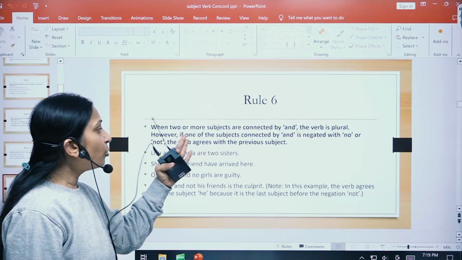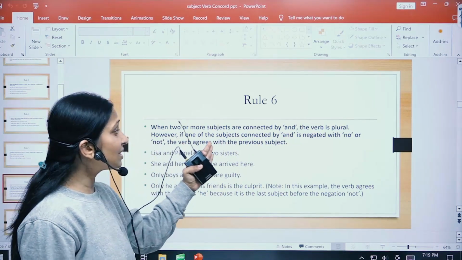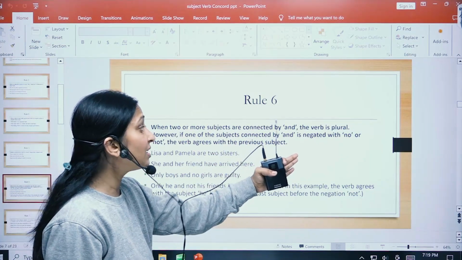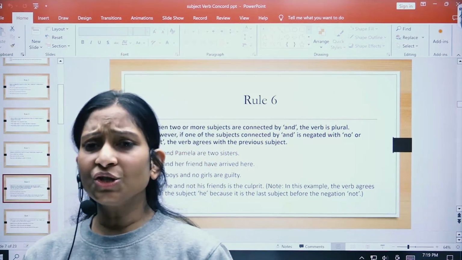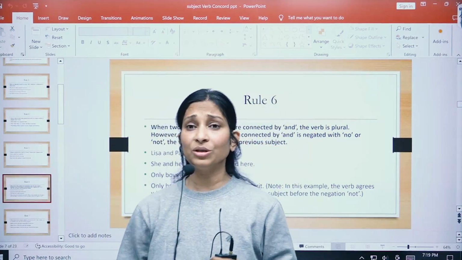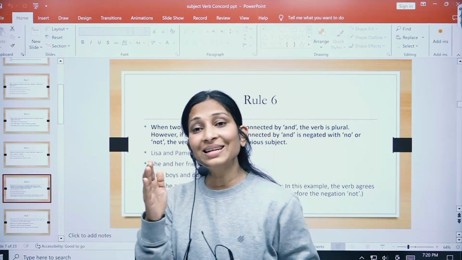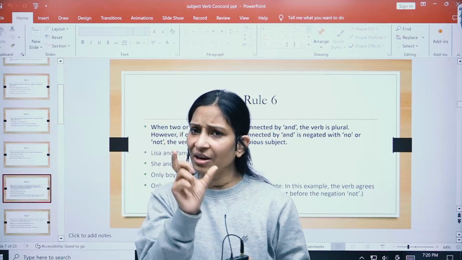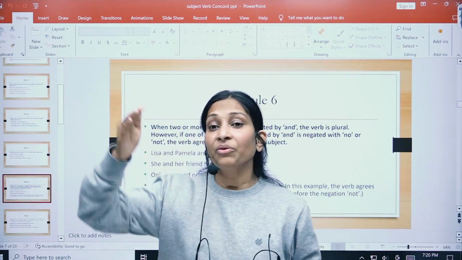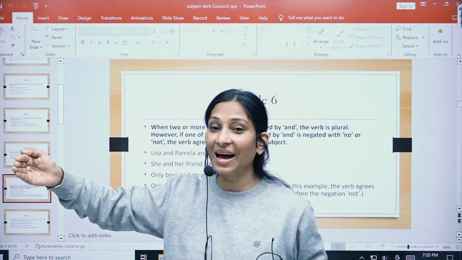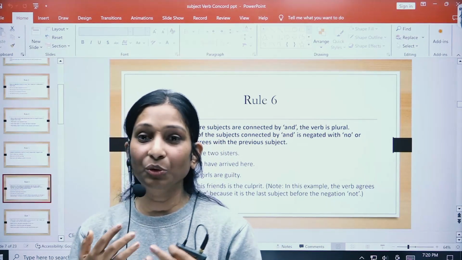Here, when two or more subjects are connected by and, the verb is plural. However, if one of the subjects connected by and is negated with no or not, the verb agrees with the previous subject. Okay. Now here, children, I would like to teach you something about the conjunction and. So when subject 1 is there and subject 2 is there, and we have joined these two subjects using the word and, then the verb can be singular also, and the verb can be plural also.